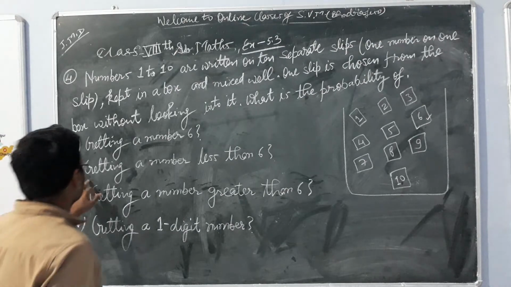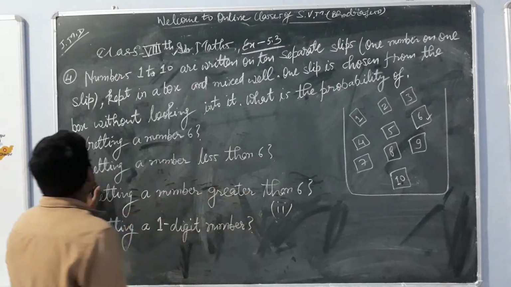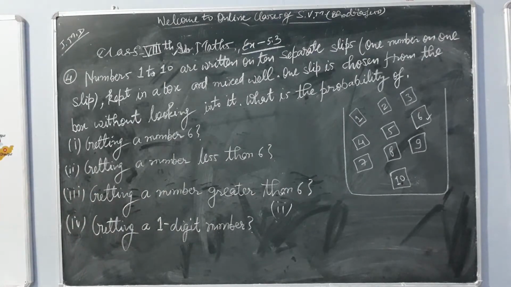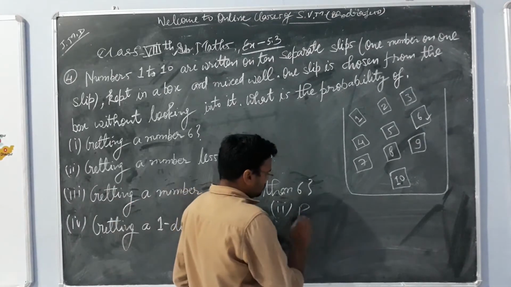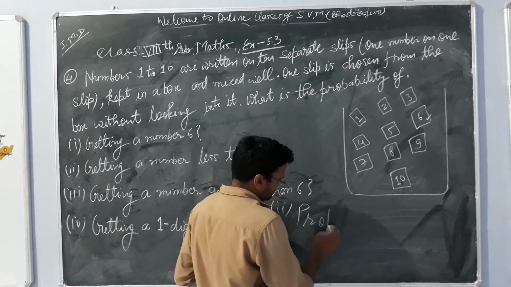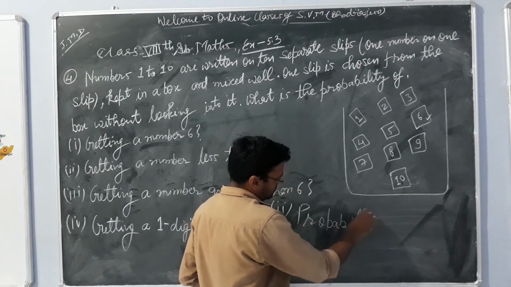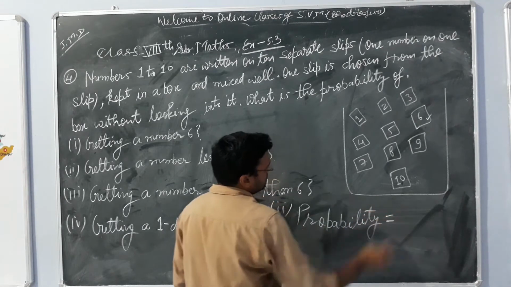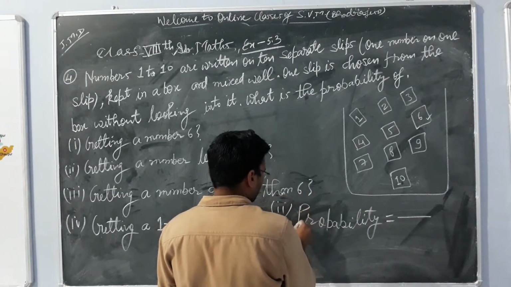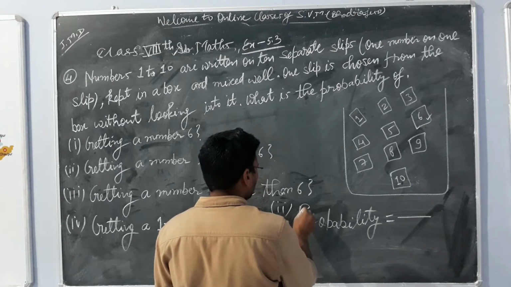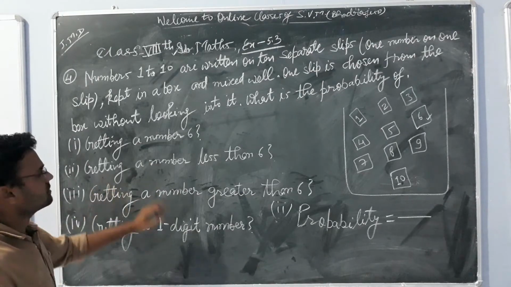So what is our second one? Second one is the probability of getting a number less than 6. Okay, so probability equals a number which we have to find out. Probability of a number which is less than what? Getting a number less than 6.